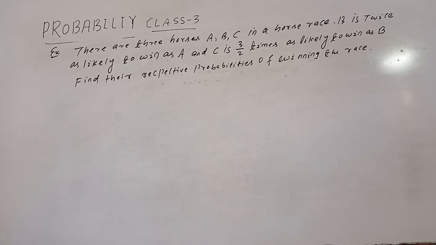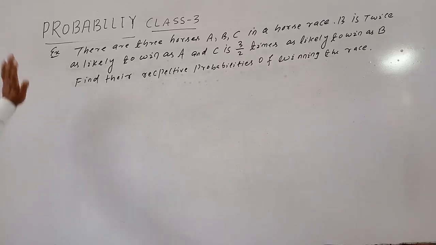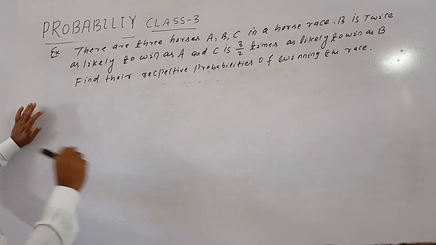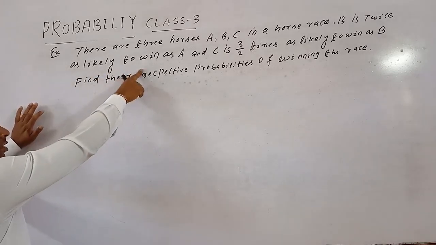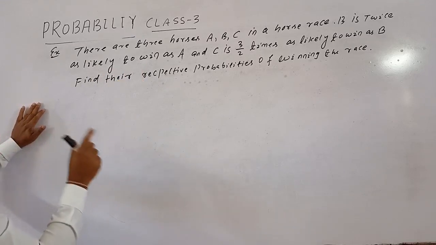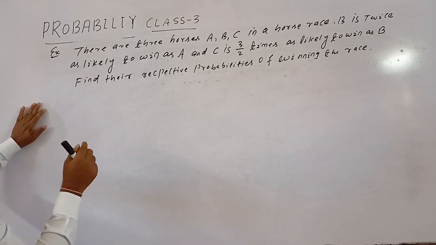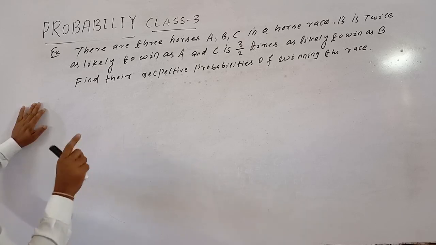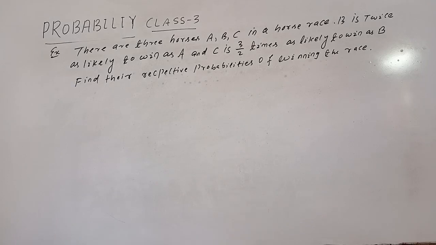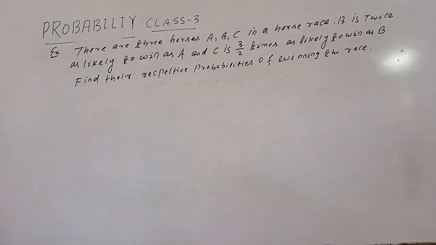So here 3 horses are there in a horse race. B is twice as likely to win as A. C is 3 by 2 times as likely to win as B. So find the respective probabilities of winning the race.